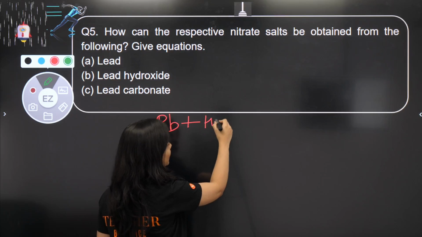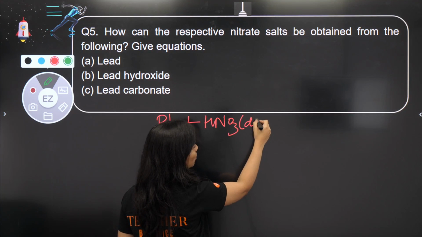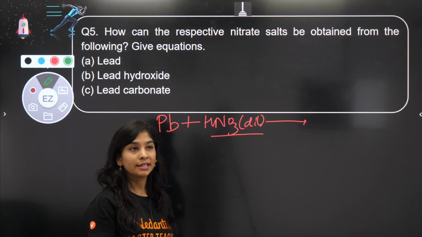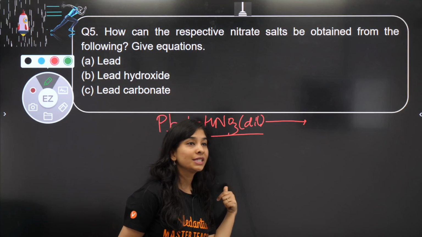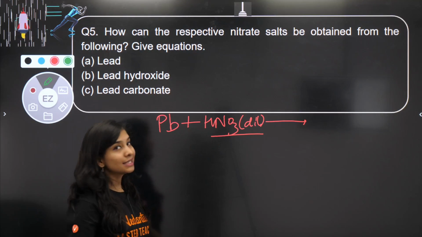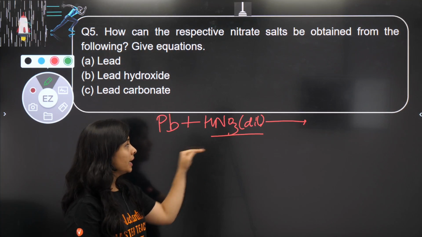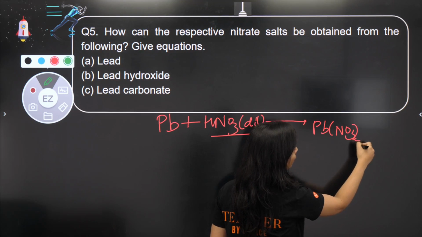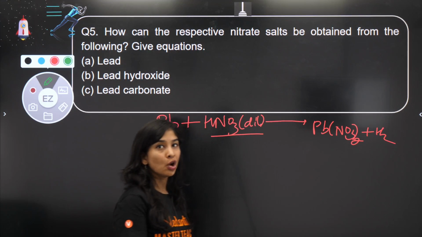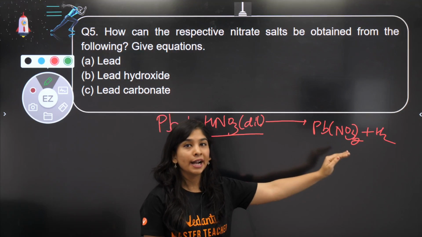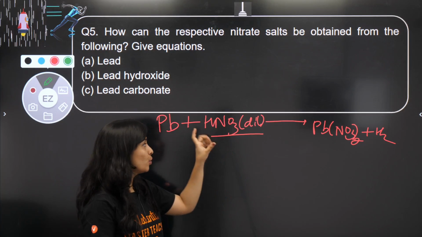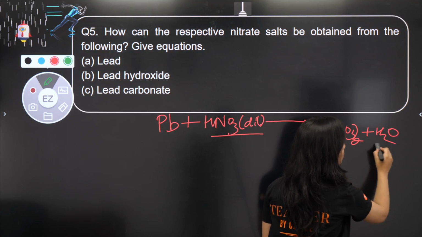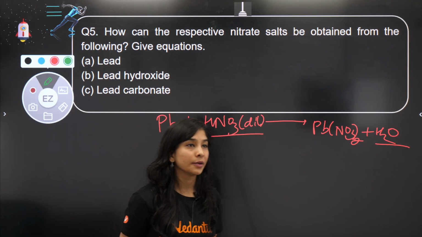Metal with nitric acid. Take a very dilute solution because that's a very good oxidizing agent. What would be the product? Lead with nitric acid, which is a very good oxidizing agent, will do oxidation. You should get lead nitrate with hydrogen gas, because metal with acid gives salt and hydrogen gas. But as soon as hydrogen gas forms, this being an oxidizing agent oxidizes the hydrogen, so you will get water.